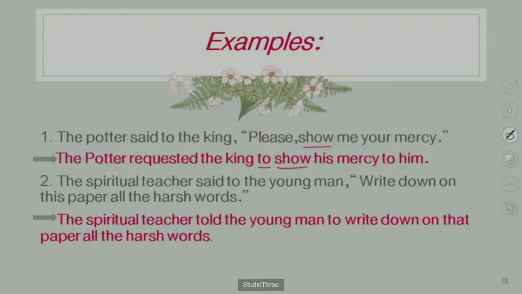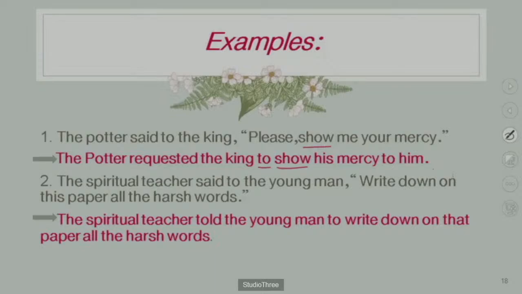Because in the activity sheet there is no special instruction for you. There is no instruction like change the assertive sentence into indirect speech, or change the interrogative or imperative into indirect speech. So you have to identify what kind of sentence it is in the reporting speech.